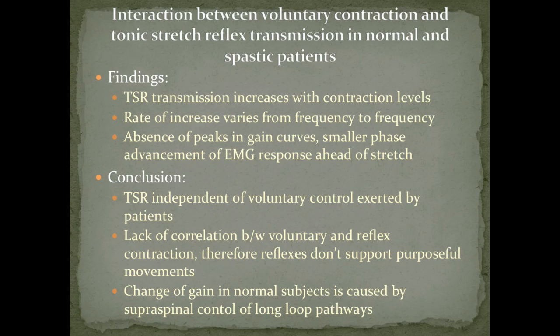The absence of peaks and gain curves led to a smaller phase advancement of EMG response ahead of the stretch. So in conclusion, the TSR was active even during low levels of contraction and seemed independent of voluntary control exerted by patients. In spastic patients, a lack of correlation was observed between voluntary and reflex contraction of a muscle. Therefore, the reflexes don't support purposeful movements, but rather compete with them. Failure of contraction supports the concept that the change of gain in normal subjects is caused in part by supraspinal control of long loop pathways.